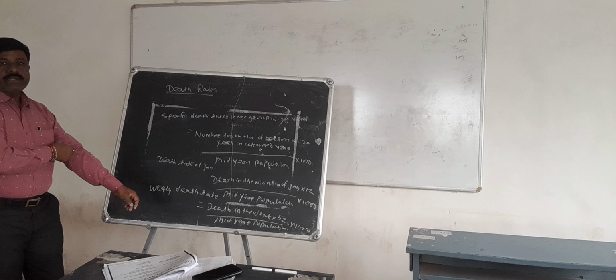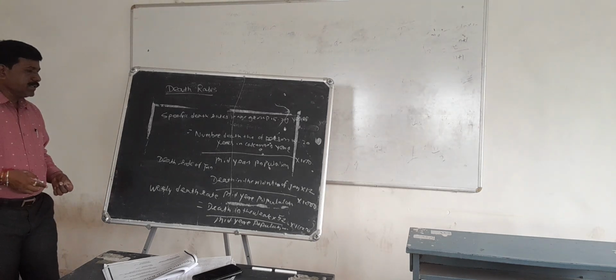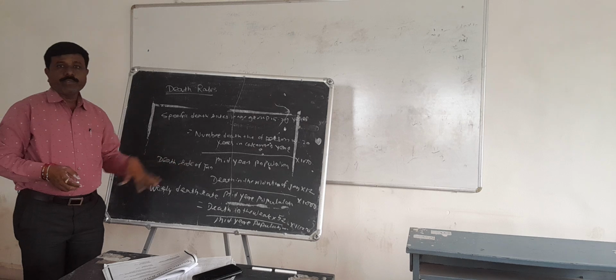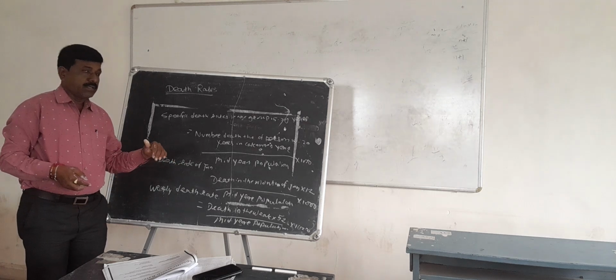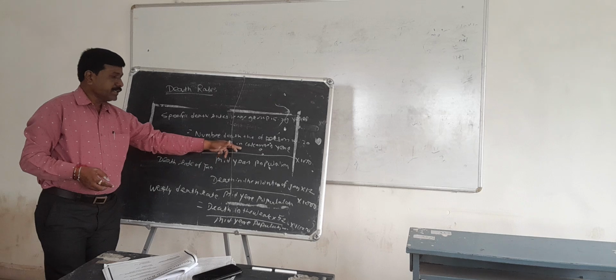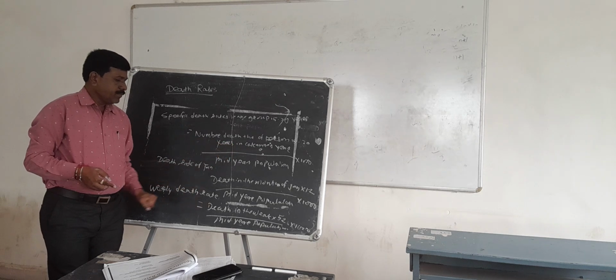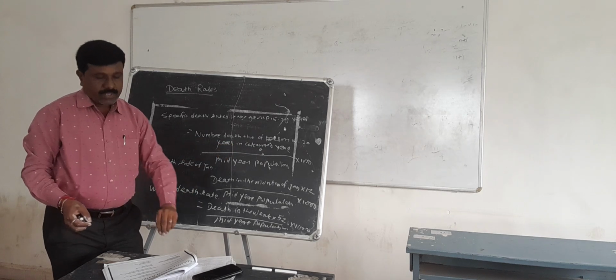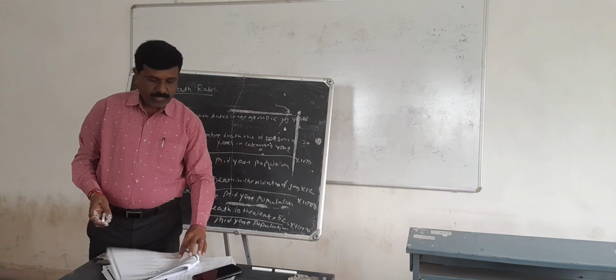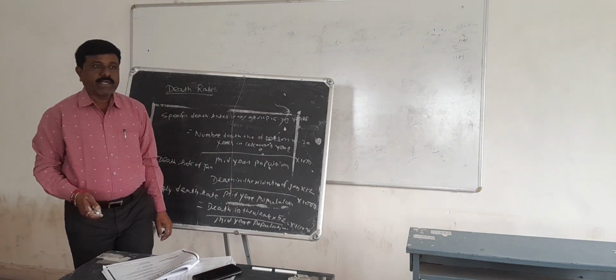That is the weekly death rate: deaths in the week into 52, where 52 is the total number of weeks in the calendar year, divided by the mid-year population into 1000. That is the specific death rate.